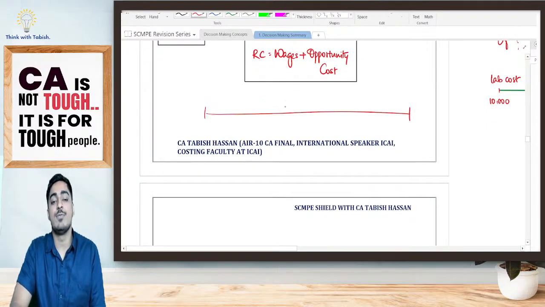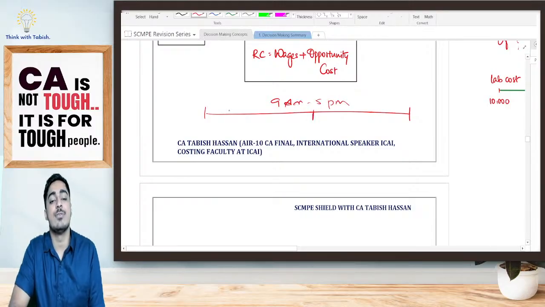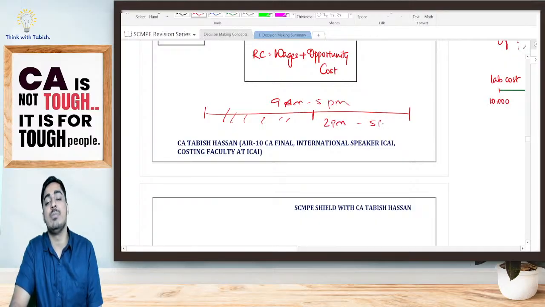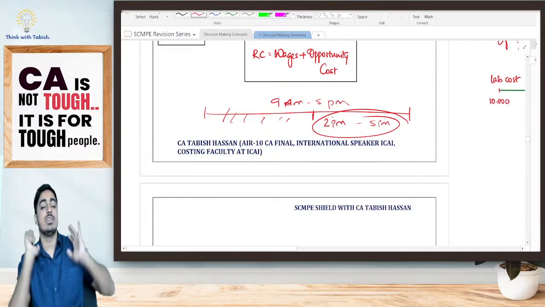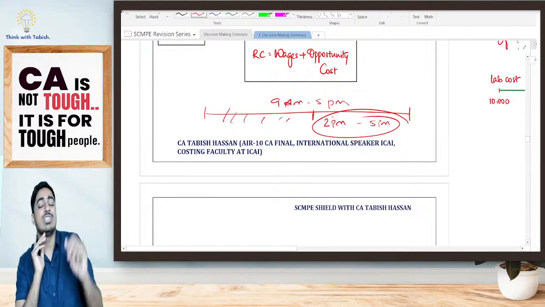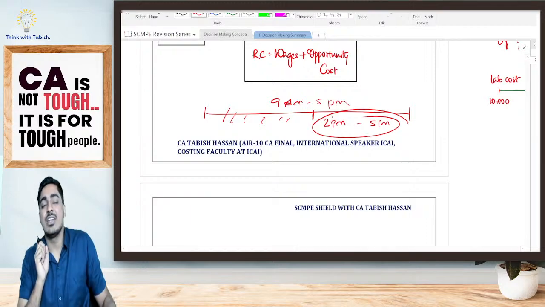He will be in the office from 9 a.m. to 5 p.m., but he has work of only 5 hours. Every afternoon, from 2 p.m. to 5 p.m., he will be always enjoying, always wasting his time. So I told him, anyway you are wasting your time, do this CA final work also. Handle the queries of CA final also.